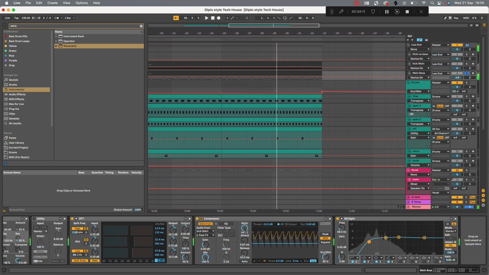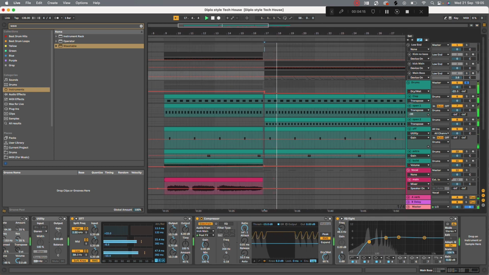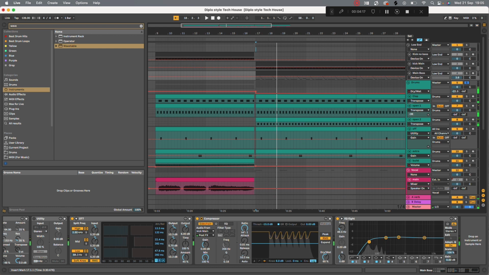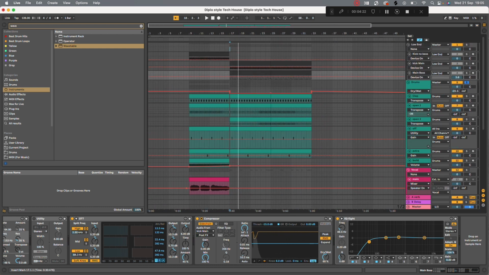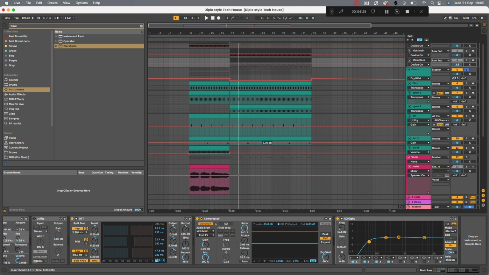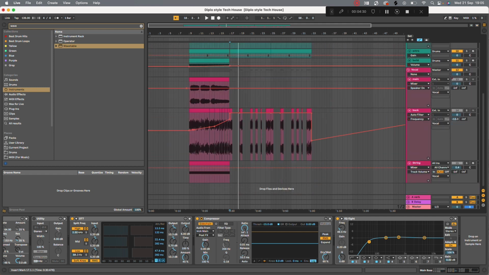Past that, we've got the drums. I'm just going to stop and say, yeah, this track's pretty simple in terms of the elements. There's not a lot to it, but every element that's in there is either catchy, warm, or doing something for the track. Yeah, Diplo smashed it with this one, I will say.